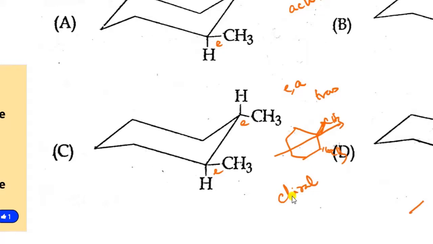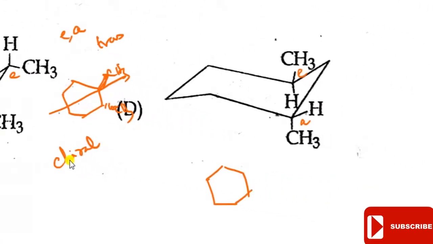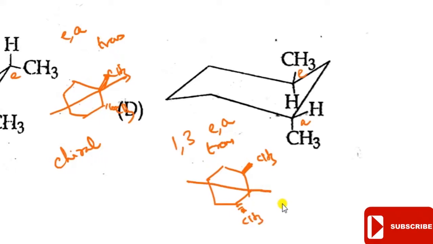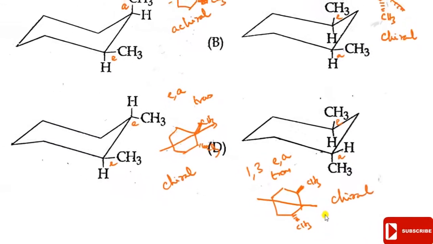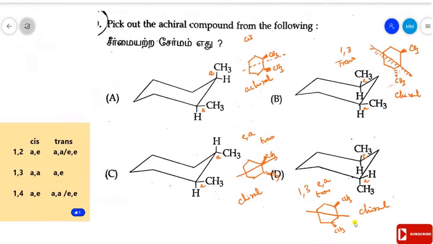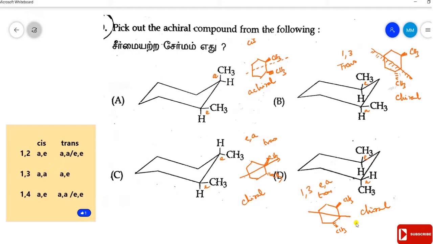Then about D. D is 1,3 disubstituted. One is E, another one is A. So the substitution 1,3 is E and A. A and E is the trans. So you can write the structure like this. The trans format, one is above the plane and one is below the plane. This molecule does not contain any plane of symmetry and so it is chiral. So compounds B, C, D are chiral. So A is the achiral compound.